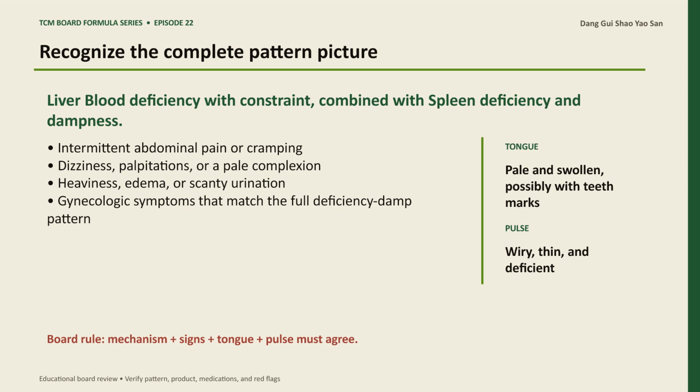Gynecologic symptoms that match the full deficiency damp pattern. The tongue is pale and swollen, possibly with teeth marks. The pulse is wiry, thin, and deficient. The board answer comes from the whole pattern, not one symptom. Match the disease mechanism, the treatment strategy, and the tongue and pulse before selecting the formula.